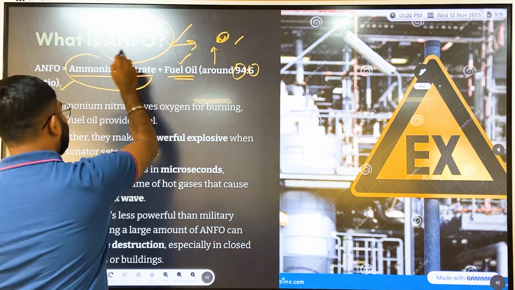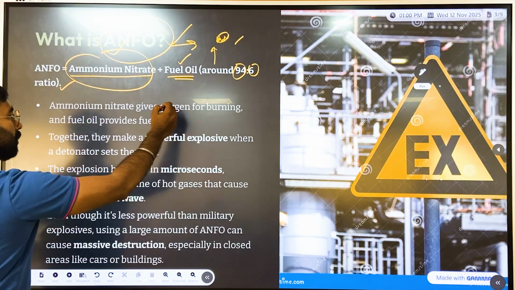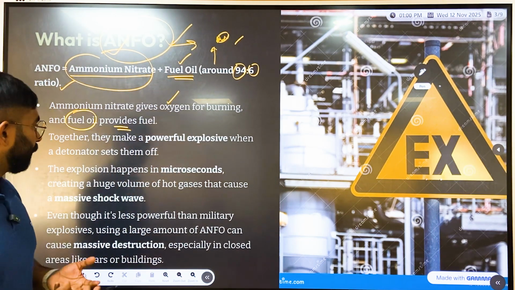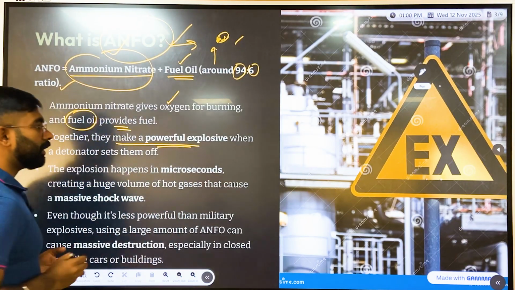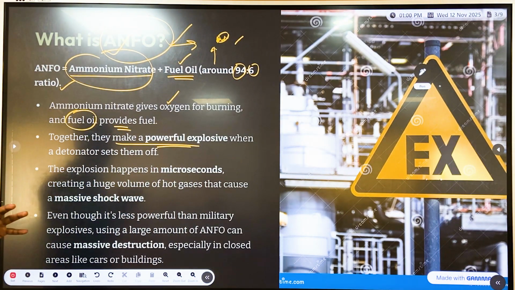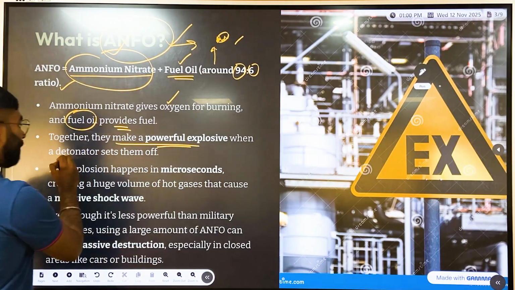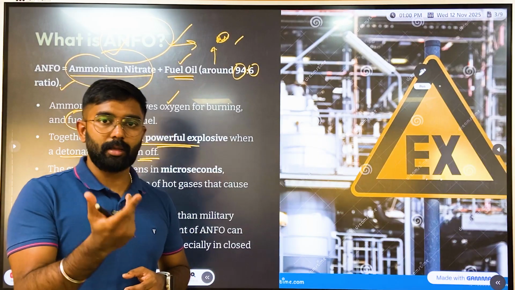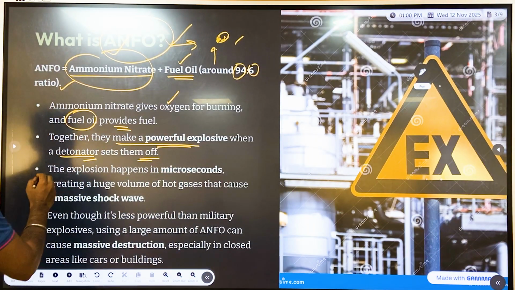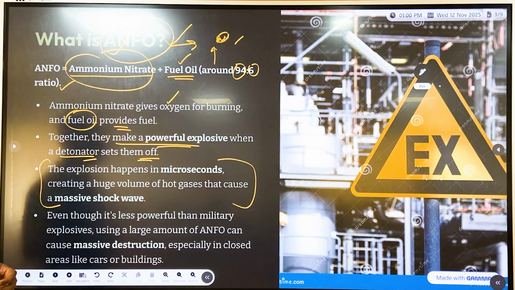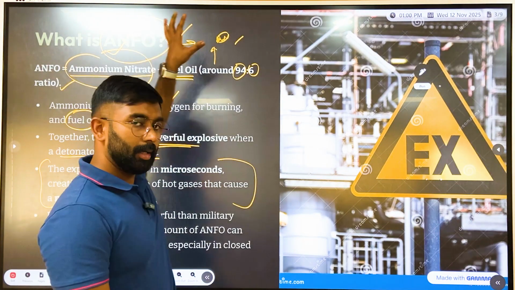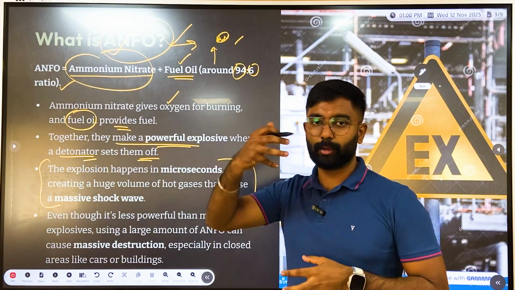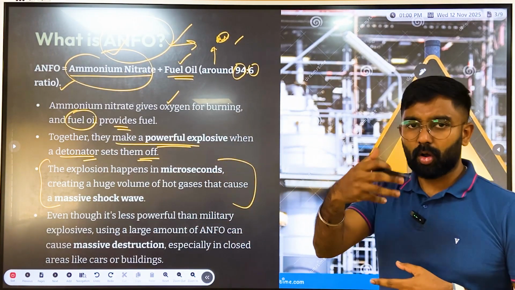The ammonium nitrate provides the oxygen for burning, and the fuel oil provides the fuel, and together they make a powerful explosive when a detonator, like TNT or RDX as we discussed before, triggers them.